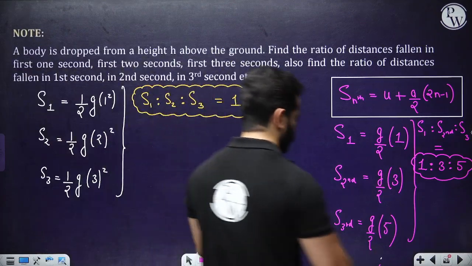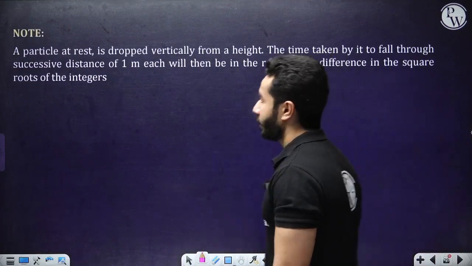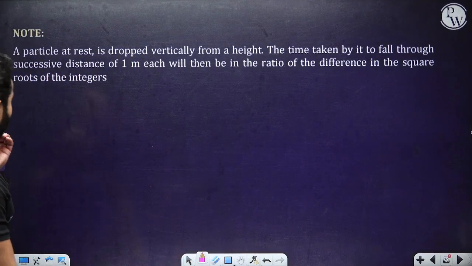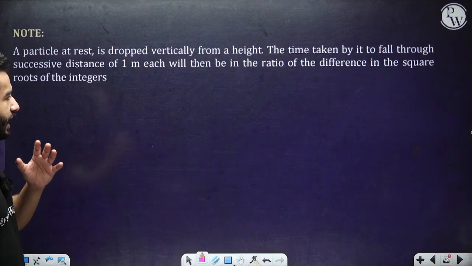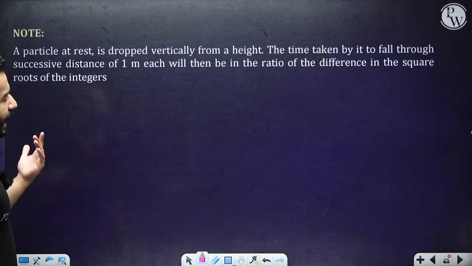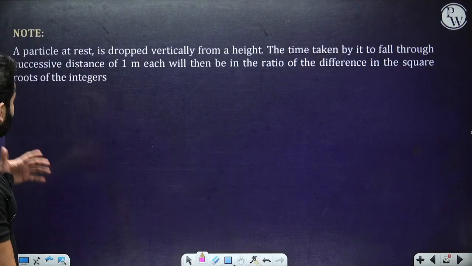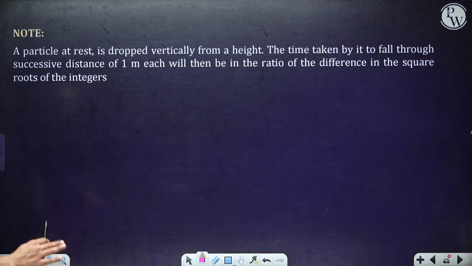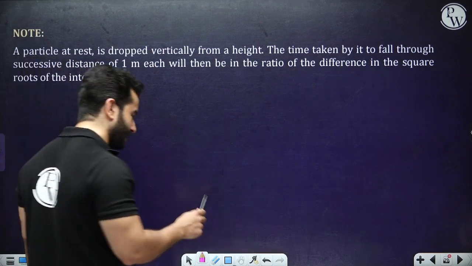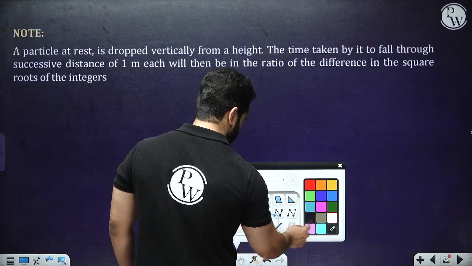Now we have another note, and this note says a particle at rest is dropped vertically from a height, let's suppose it is h. The time taken by it to fall through successive distances of 1 meter each will be in the ratio of differences in the square roots of the integers. This is an interesting thing. We can derive it.